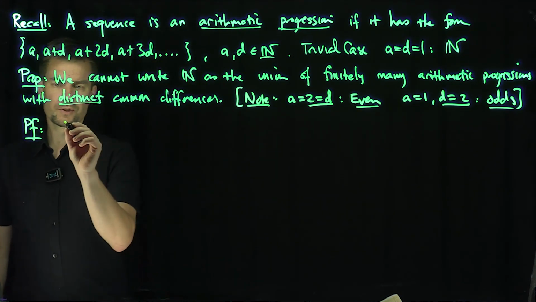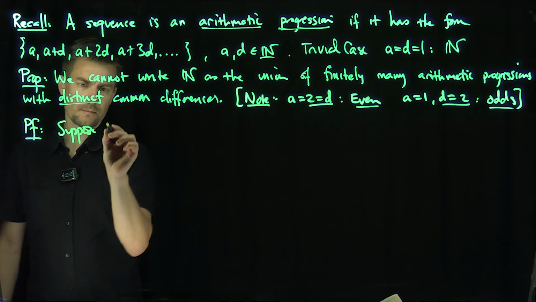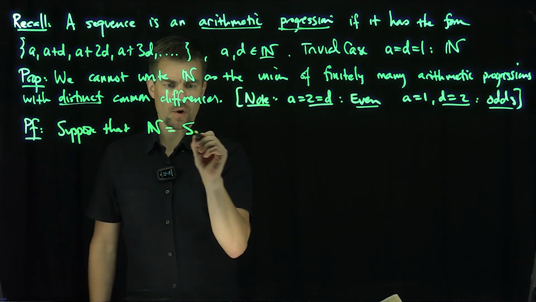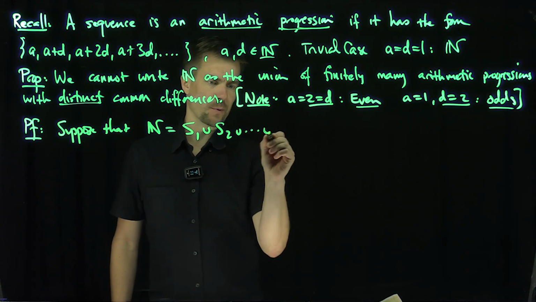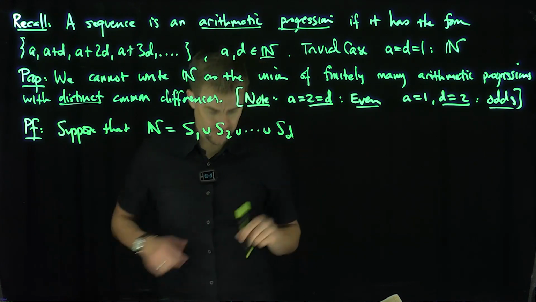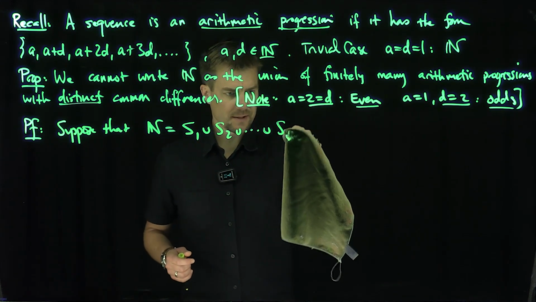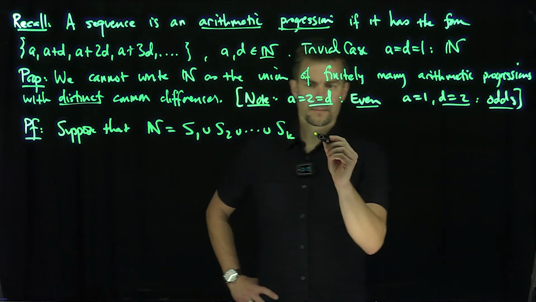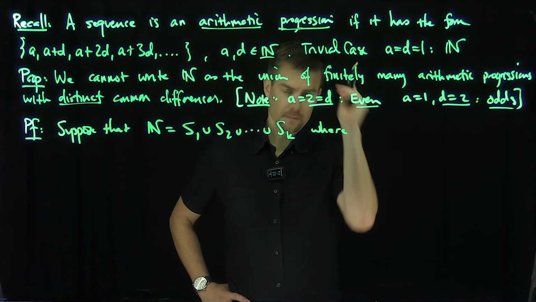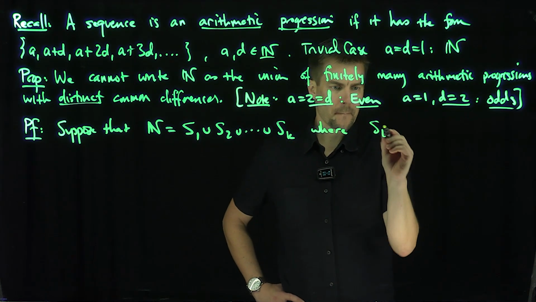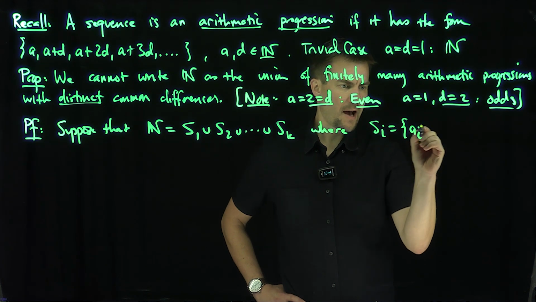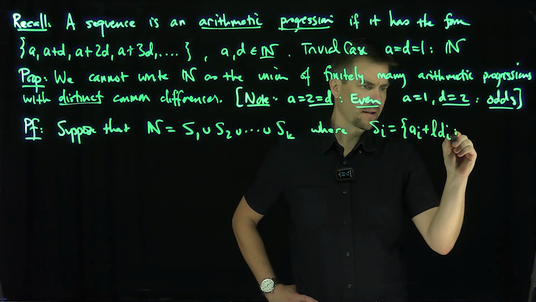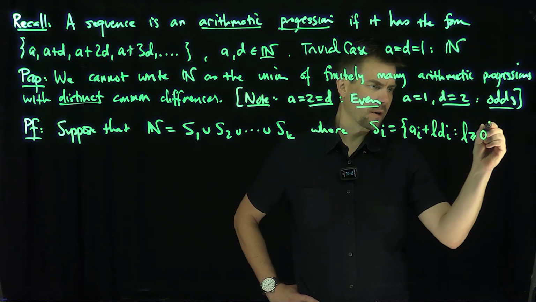Okay? Proof. Suppose that N could be written as the union S1 union S2, union all the way down to Sk, where Si is equal to ai plus l di, with l bigger than or equal to 0, right?